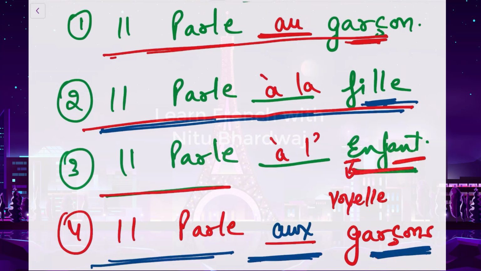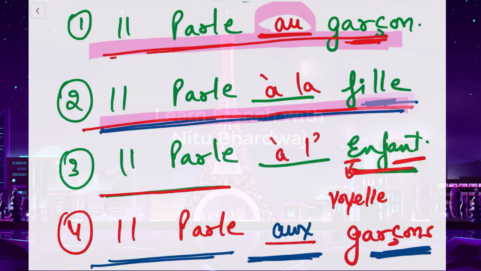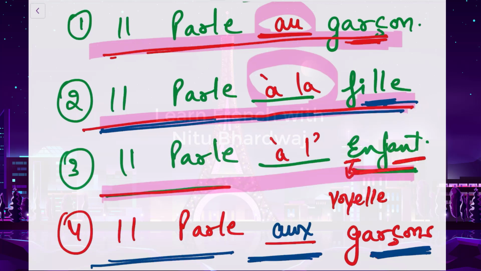The first example, il parle au garçon. He is speaking to the boy. This is a masculine word, so we put au. Okay. Next one, il parle à la fille. Now fille is a feminine word, so we put à la here. Il parle à l'enfant. This word enfant starts with a vowel, e. So this is the reason we put à l' here.